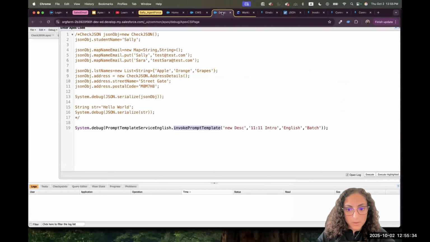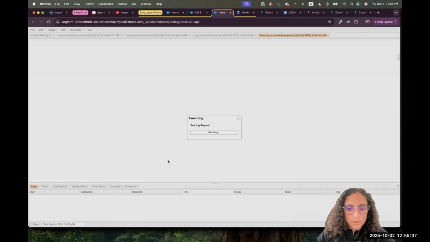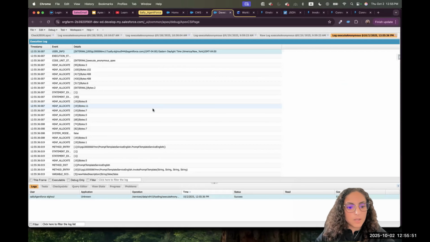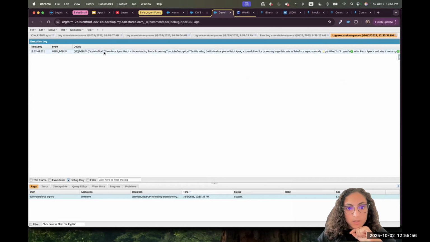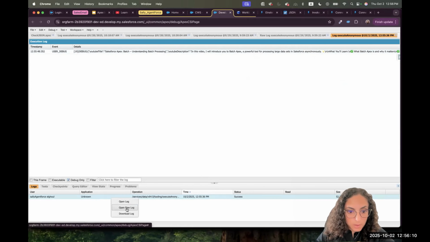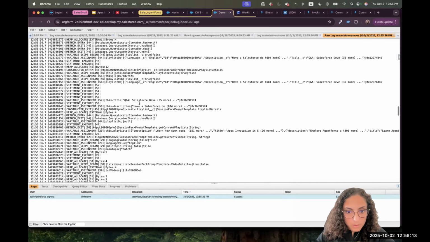So let's try it in the developer console. If I do here now, all of that is calling the prompt template, resolving the merge fields. We have Apex grounding, and it's sending this to the LLM, and let's see the debug. So the debug here is showing me, okay, this is your title, this is your description, and it will show me the timestamp and everything will come. It just got truncated here. You can open the raw log here.